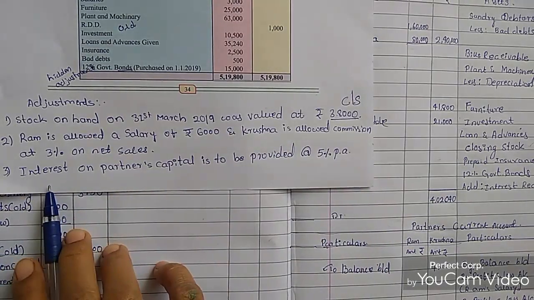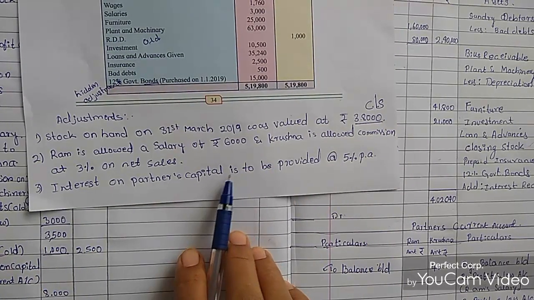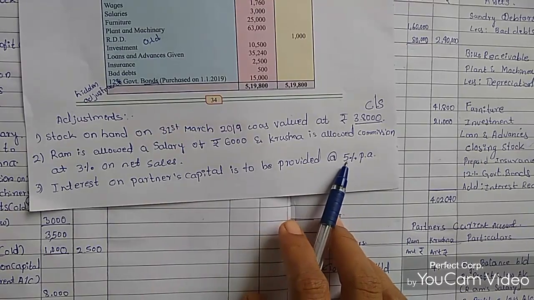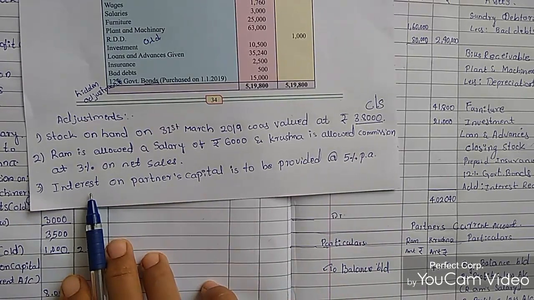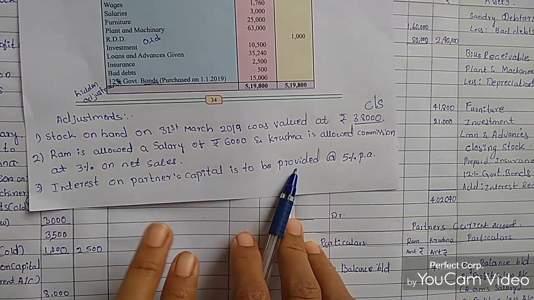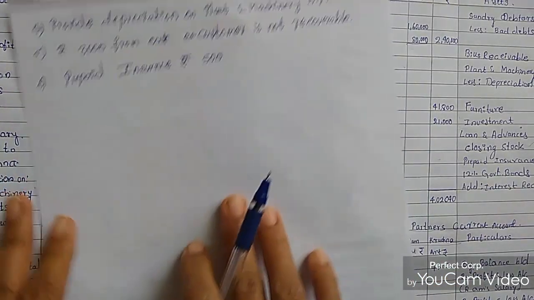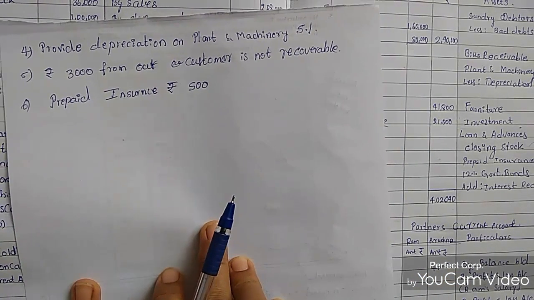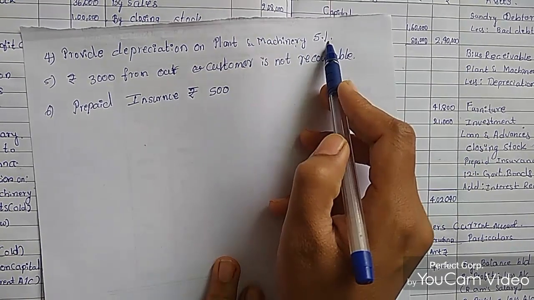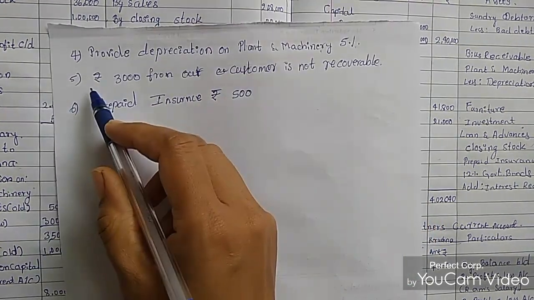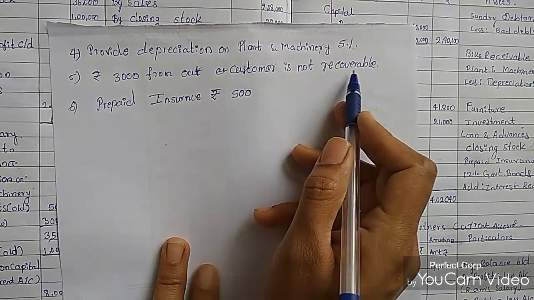And next is interest on partners' capital. Interest on partners' capital is to be provided at 5% per annum. We'll see this adjustment in the balance sheet. Then the fourth entry is to provide depreciation on plant and machinery at 5%. Next, rupees 3,000 out of customers' dues is not recoverable.